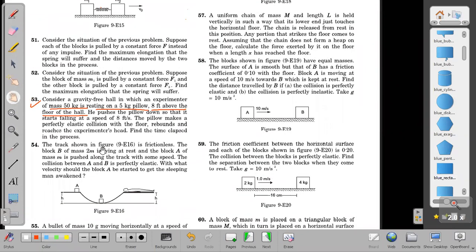The pillow makes a perfectly elastic collision with the floor, rebounds and reaches the experimenter's head. Find the time elapsed in the process. So 50 kg resting on a 5 kg pillow, 8 feet above the hall. He pushes the pillow down and it starts falling at a speed of 8 feet per second. The pillow makes a perfectly elastic collision with the floor, rebounds and reaches the experimenter's head. So, okay, it's 8 feet above the floor.